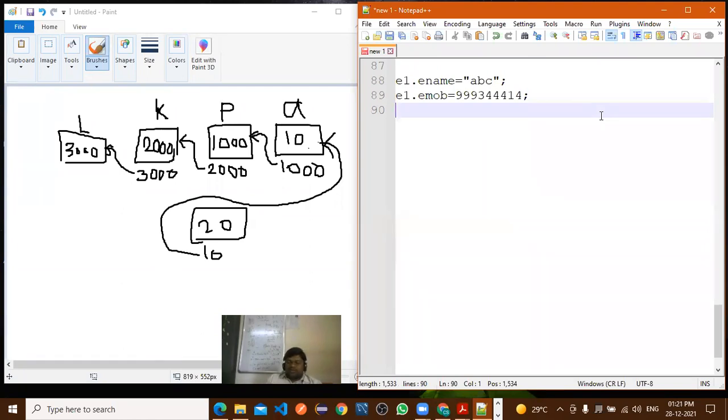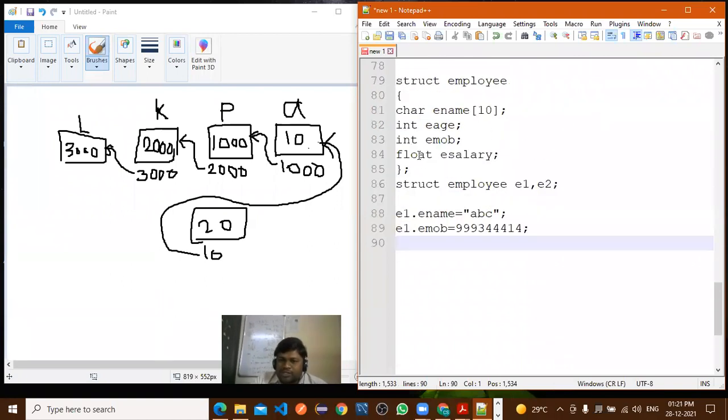Before moving to the next, how much memory is allocated by this structure?